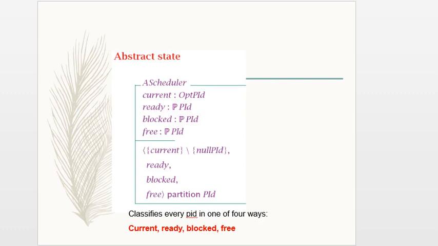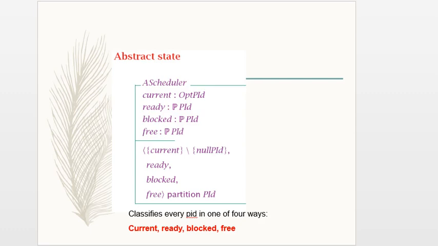Then we have the other processes. We actually have 4 partitions: current, which is a single processor; ready; blocked; and free, the list of those PIDs which have not been taken, a maximum of n PIDs. When a process comes, we assign a number from the free list. If we have a free PID, then it is assigned.